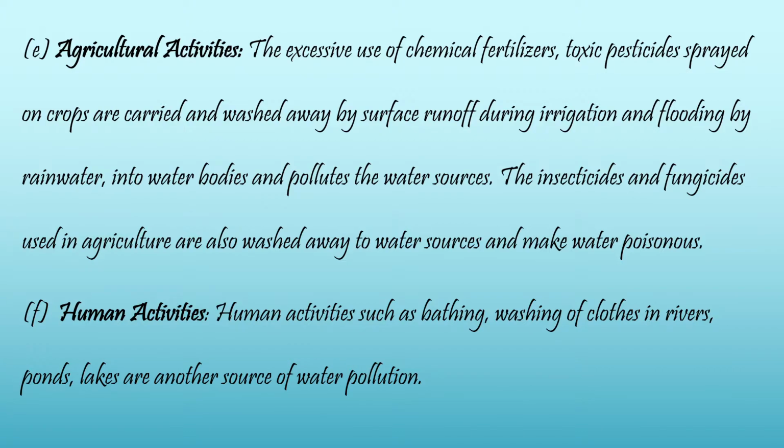Then the agriculture sector is also playing a major role. That means it is also responsible for water pollution. When chemical fertilizers or pesticides are used excessively and sprayed on the crops, they are washed away by rainwater, by surface runoff during irrigation, or by flooding, and ultimately it flows into the water bodies and pollutes the water sources.